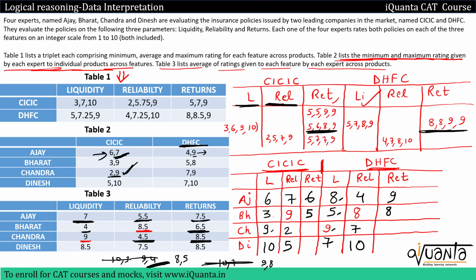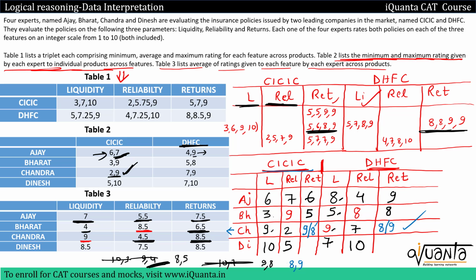Let us check it by keeping 9 8 over here. So 9 will be here, 8 will be over here. No pair is being disturbed. All pairs are possible. Since 9 8 is possible, I'll write 9 over here and 8 over here. Let us check if more possible pairs are there. After 9 8, I can have 8 9 also. So let us check by keeping 8 9. No pair is being disturbed over here, not in CICIC as well. And if you check maximum for Chandra over here, it is 9, and here also it is 9 in DHFC. So yes, these both are possible.